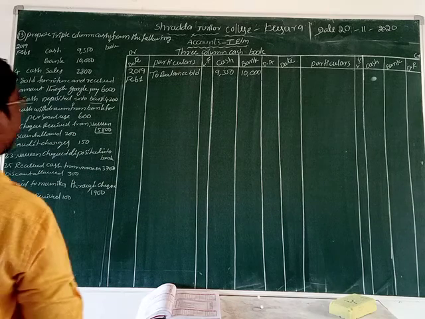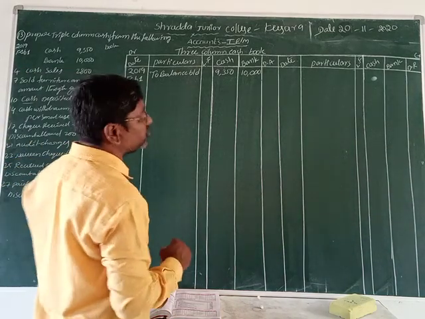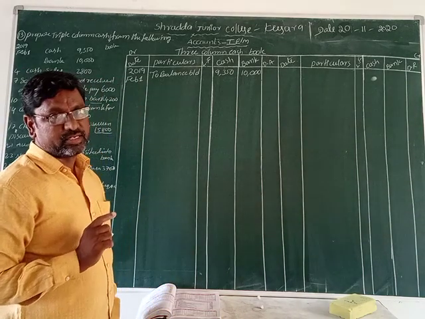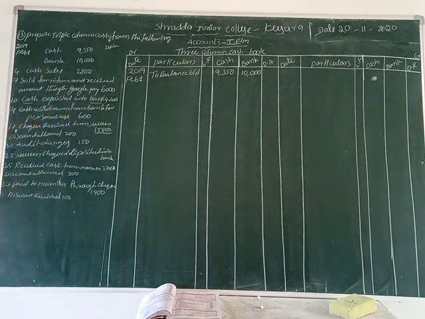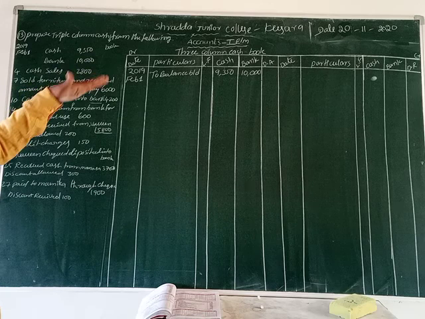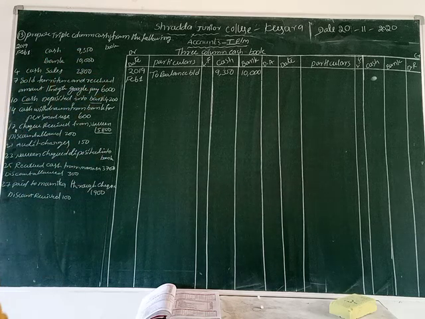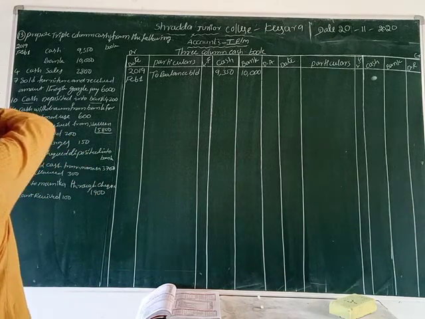There is no credit balance here; it is only the opening balance on both. Cash is 9,350, bank 10,000 rupees. Okay now, we are going to the next one.